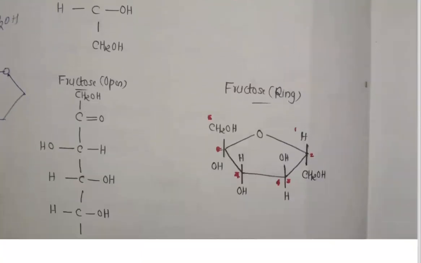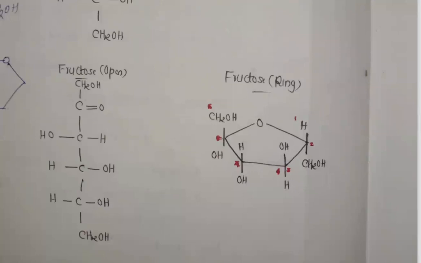In the case of fructose, it is the same thing. 6 carbon atoms are there, and CH2OH will be on the upper side. The ketone is in the central carbon, the second carbon atom. In the second carbon atom, the ketone will be there. So here it is OH and H, and H and OH. Also, H and OH will be on the final side, and finally CH2OH will be there.